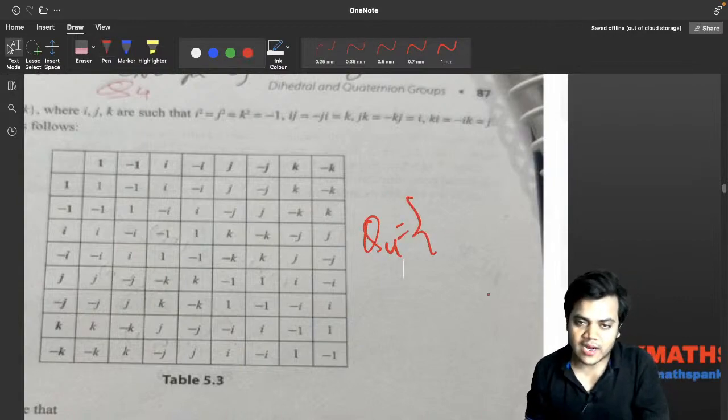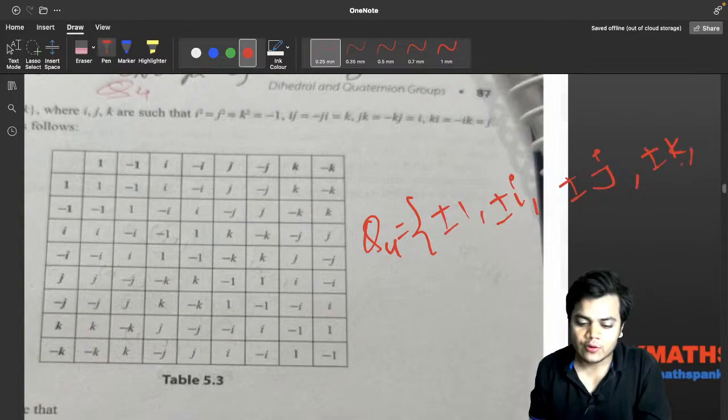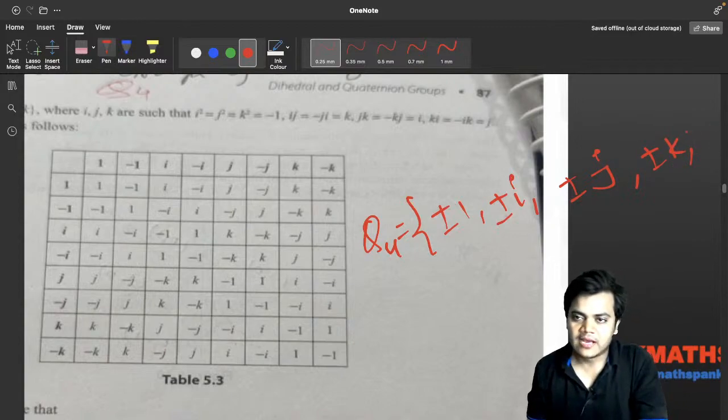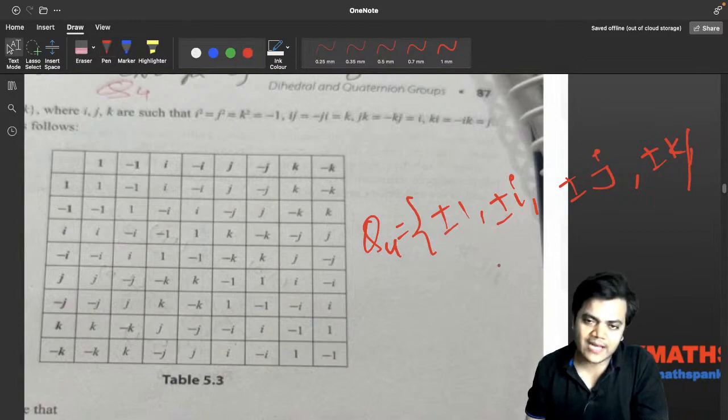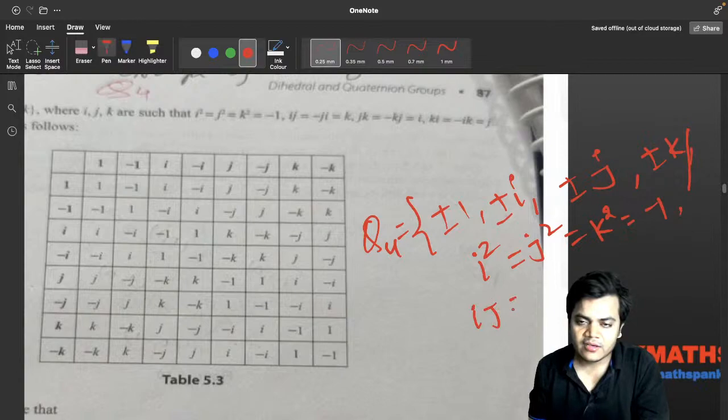So Q4 is what? Actually plus minus 1, plus minus i, plus minus j and plus minus k. Okay, so these are the elements. But people will ask what algebra is going to be followed? Then in that case I would like to say i square is equal to j square is equal to k square is equal to minus 1. Thereafter ij is equal to minus ji is equal to k.